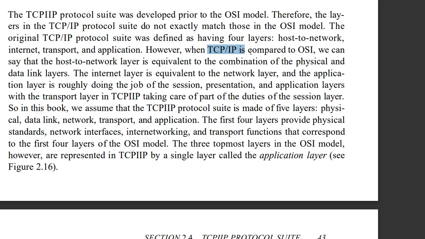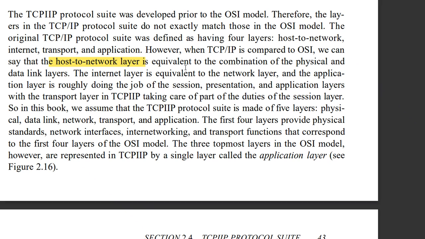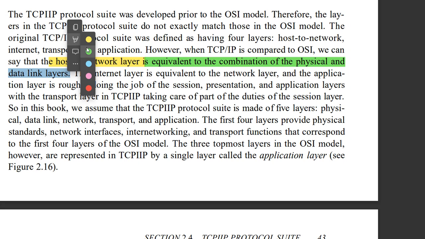TCP/IP compared to OSI: we can say the host to network layer is there. I will highlight that host to network layer, which is equivalent to a combination of the physical and data link layers. I will make that in the green highlighted mark. So just understand, the first layer in the TCP/IP protocol suite is the host to network layer, which is a combination of the physical and data link layers in the OSI model.